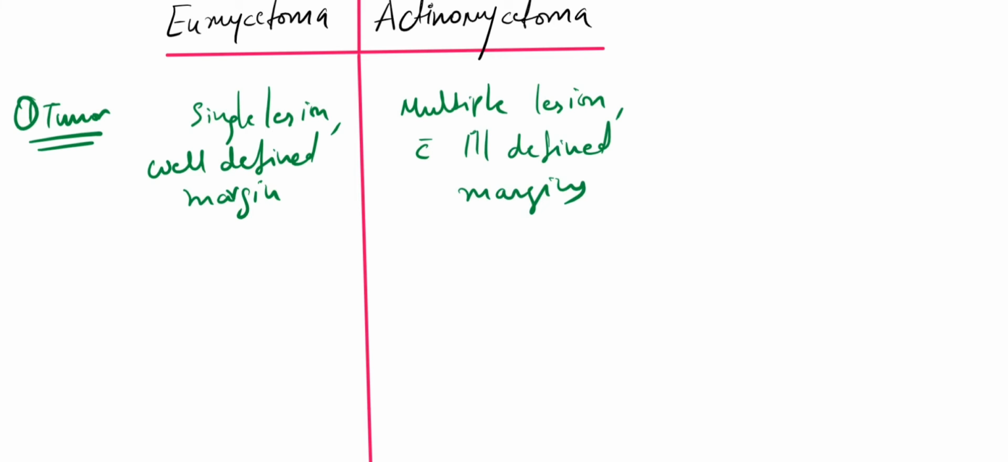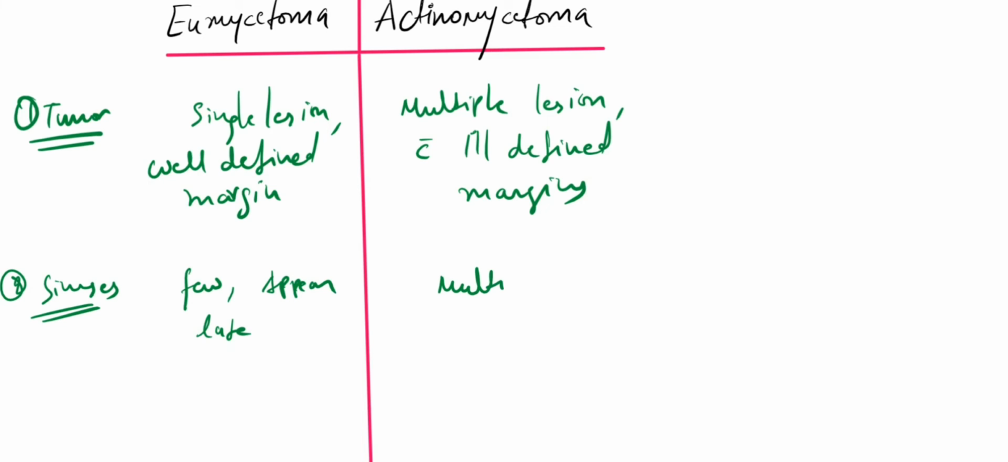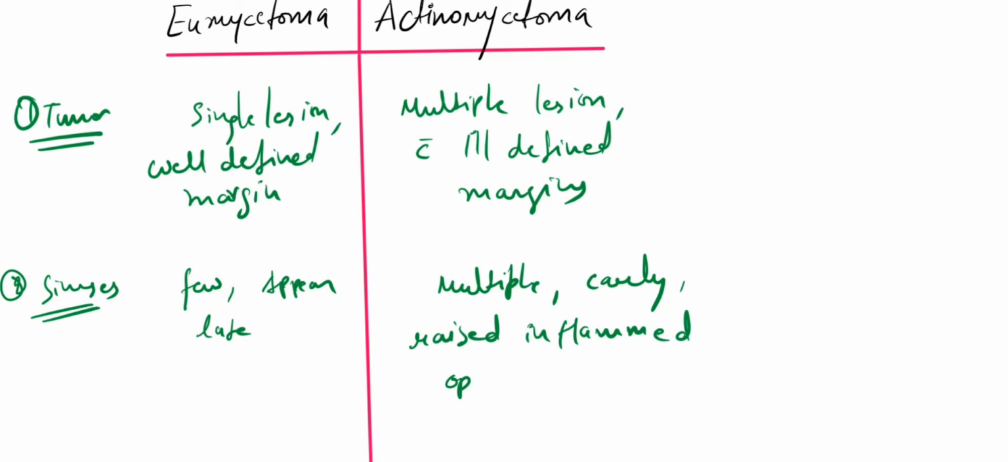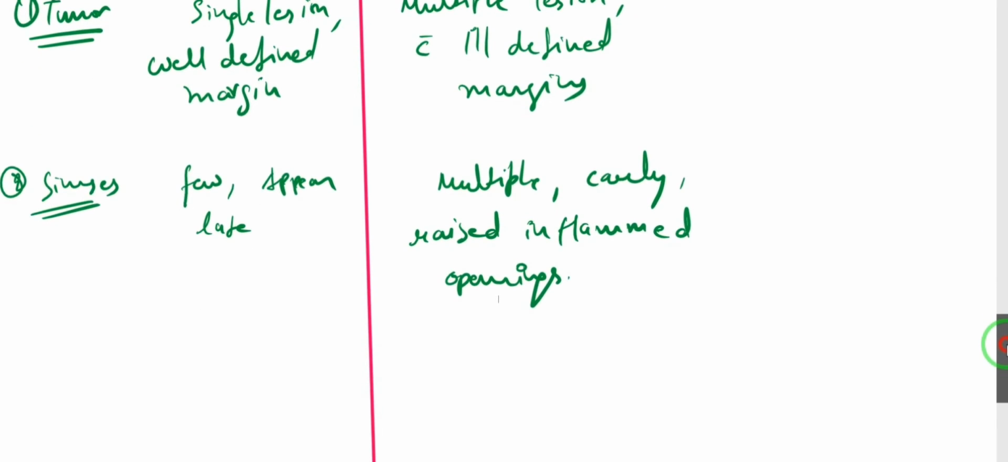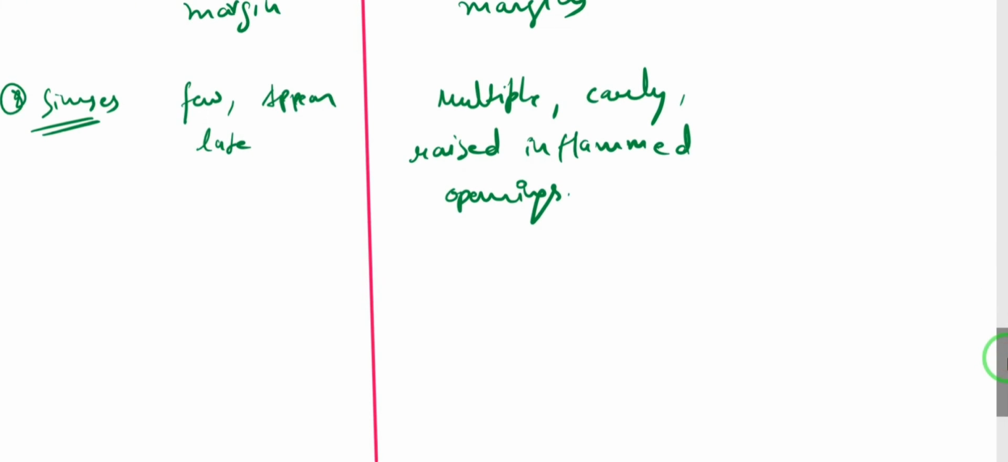Okay, and the discharging sinuses that we talked about, okay, they are again going to be few in case of eumycetoma, and they will appear late. Okay, they are a little bit lazy, so they will appear late, they will be few. Okay, and in case of actinomycetoma, there will be multiple discharging sinuses, and they will appear early. Okay, and they will have raised inflamed openings. So like you are seeing that actinomycetoma is kind of looking bad. Okay, it has multiple lesions with ill-defined margins, plus the discharging sinuses are more, right, and they are going to appear early also, and they have inflamed openings.